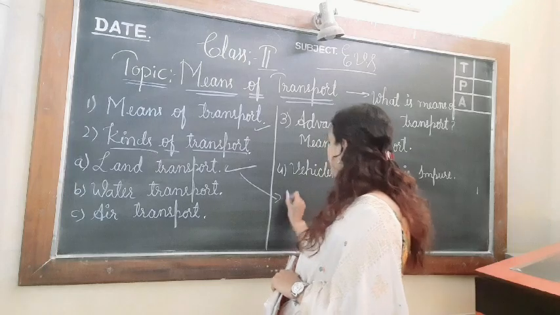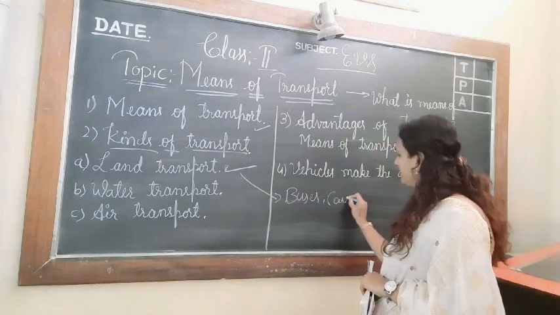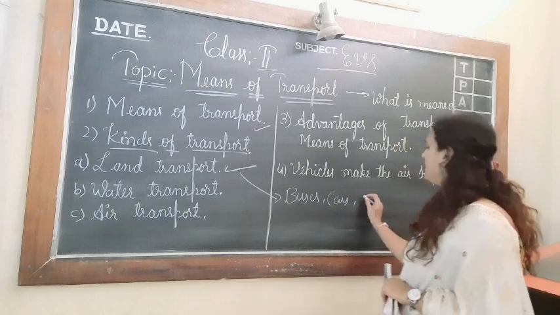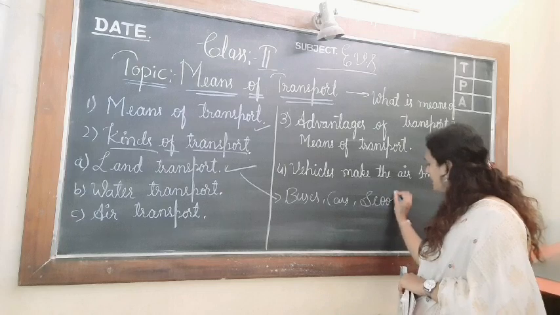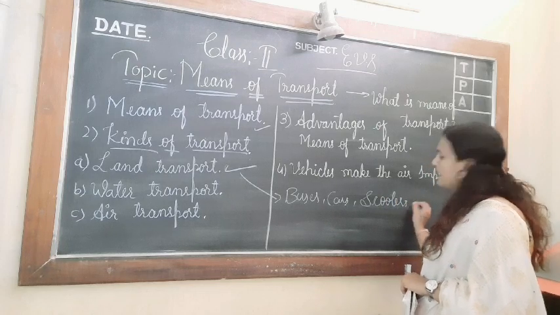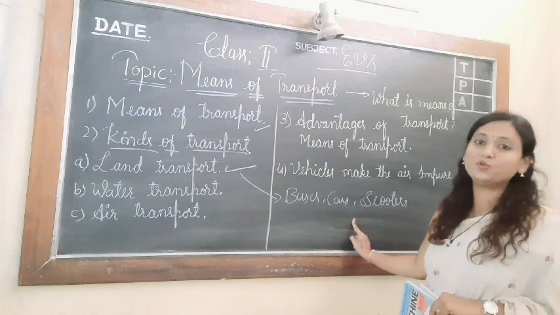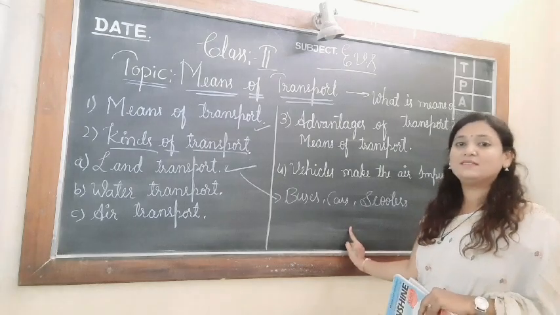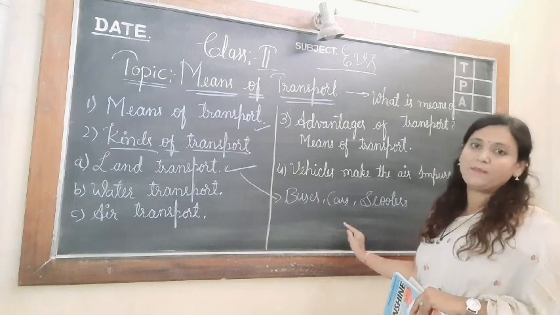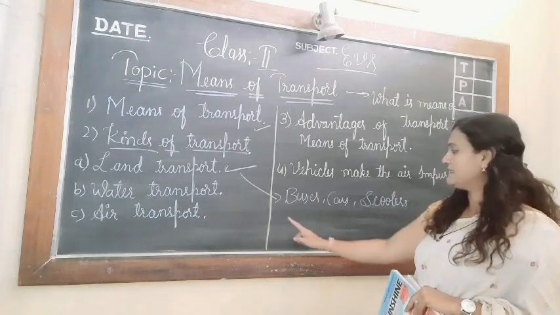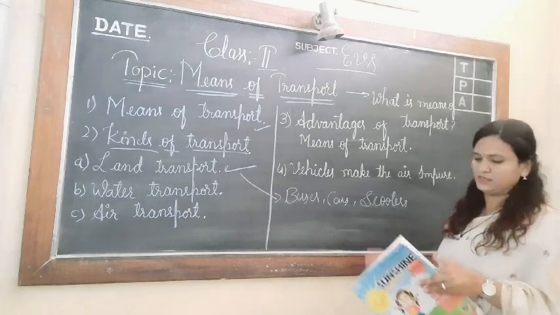Example: buses, cars, scooters. So these are the examples of means of land transport.